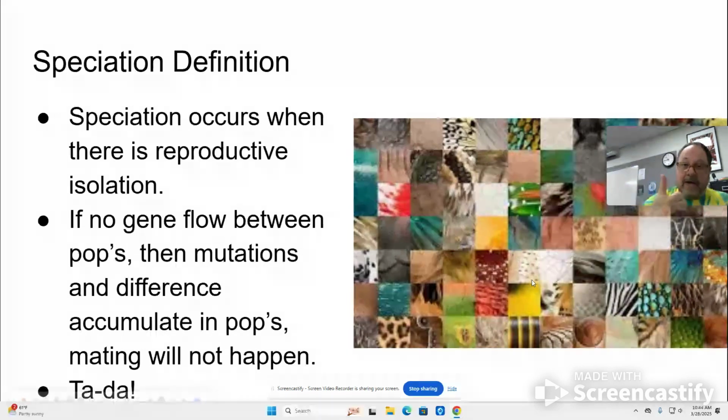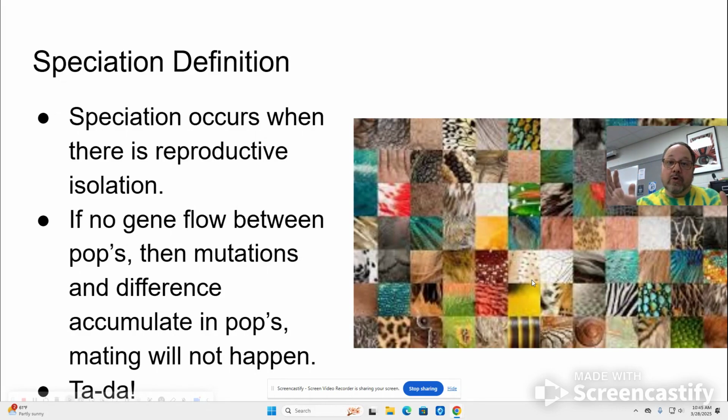So either they're not mating or they're not producing fertile offspring. They're a dead end in that regard. When populations limit gene flow, they're no longer sharing alleles in offspring. So over time, mutations can accumulate and populations can begin to diverge and become more and more different.